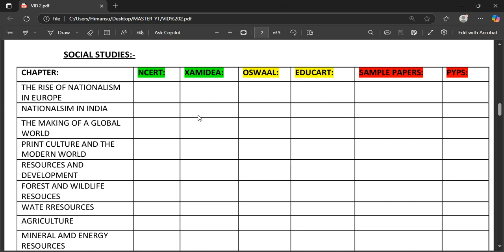And let's talk about SST. In SST, you have history, civics. Again, I'm not going to repeat a lot. So the difficult chapter for you in SST is Rise of Nationalism in Europe. Nationalism in India might be very easy for you.